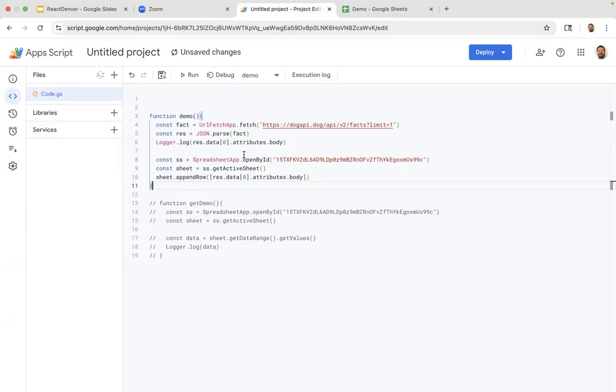So it'll use this object to open the spreadsheet by ID, the spreadsheet I've just created. It's then going to use this spreadsheet object again that I've saved as a variable here to get the active sheet. Now, there's a few different methods of doing this. If you wanted multiple tables in a database, you could use multiple sheets. And you can name those sheets, and each of those sheets can have a different name that you can then call upon using get sheet by name or get sheet by ID. As we only have one sheet, get active sheet will do it for us.